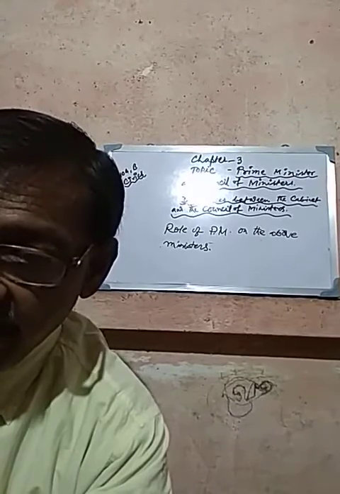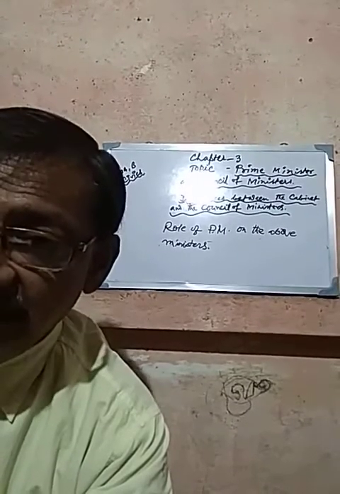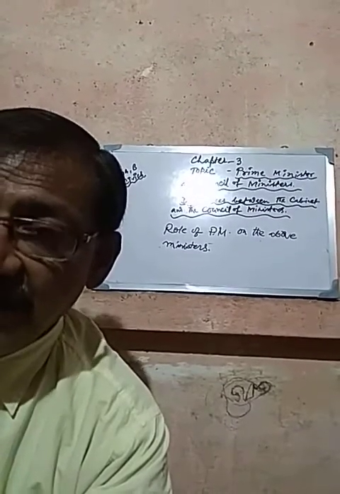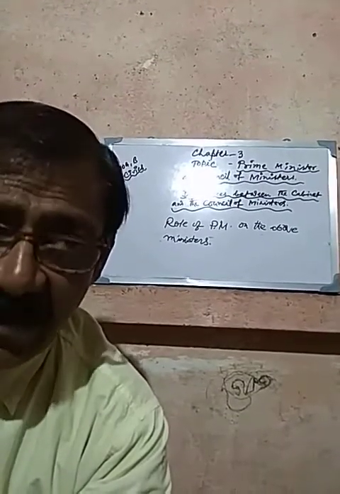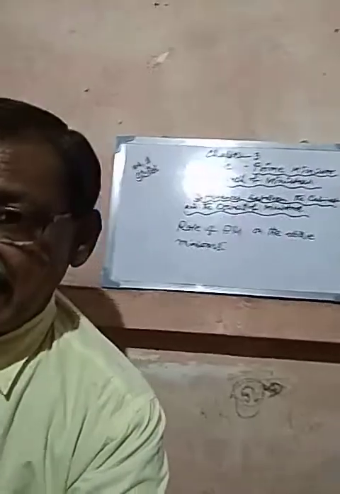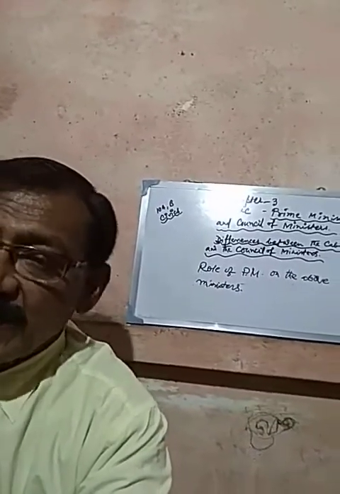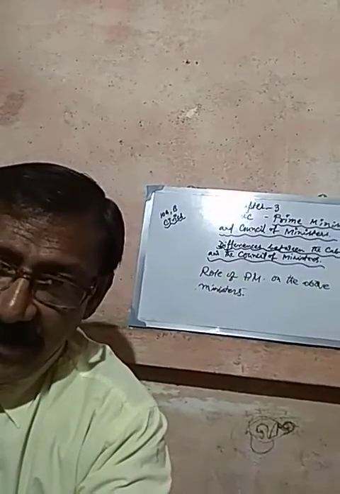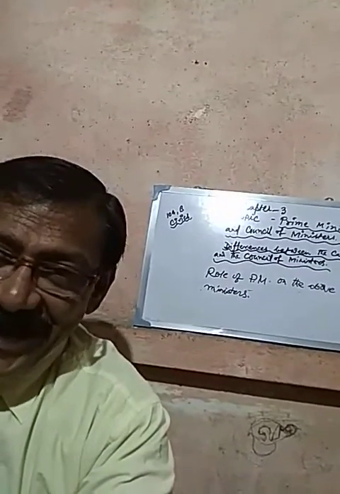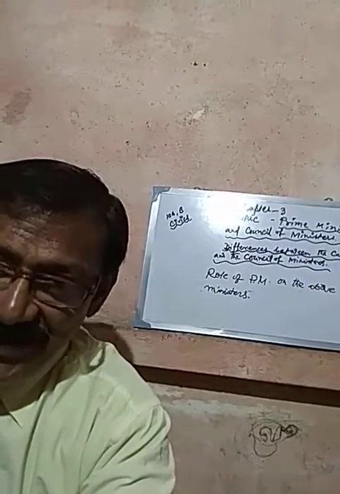Suppose I utter categories of two ministers, ministers of state and deputy ministers, but I do not mention cabinet minister. In that case, I can't say that this is Council of Ministers.